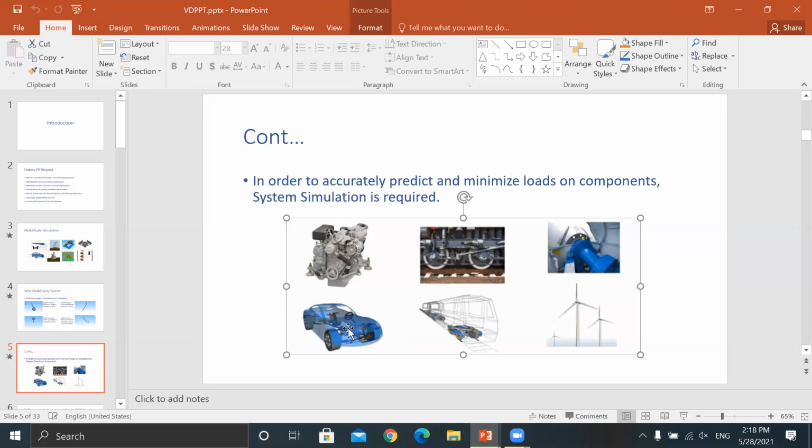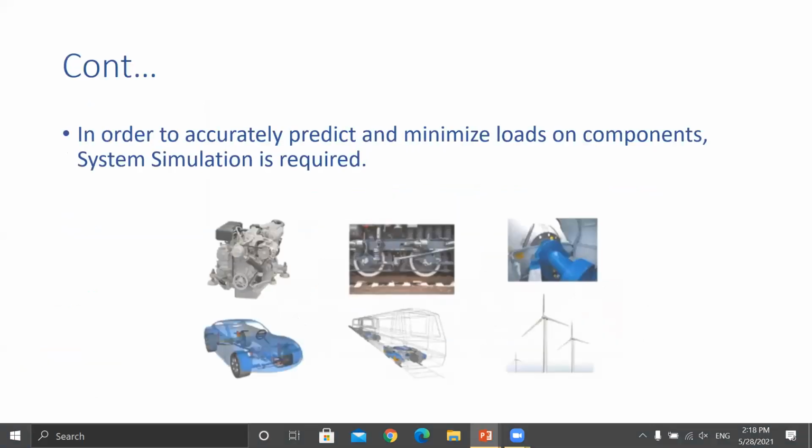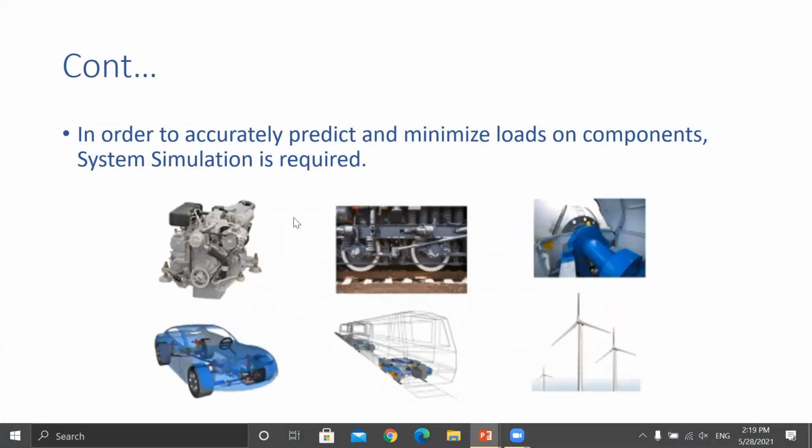And how the center of gravity behaves at turning, how much friction force there is while turning, all those things you can calculate using SIMPAC here. And the rail also. What is this one? Yeah, wind turbine.